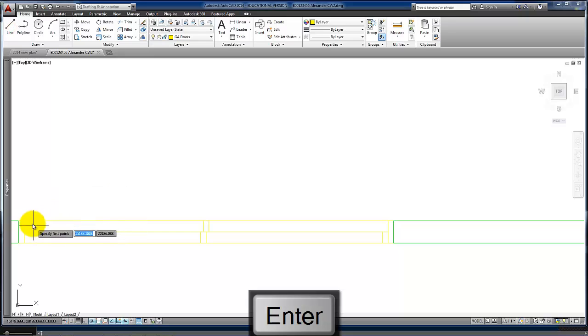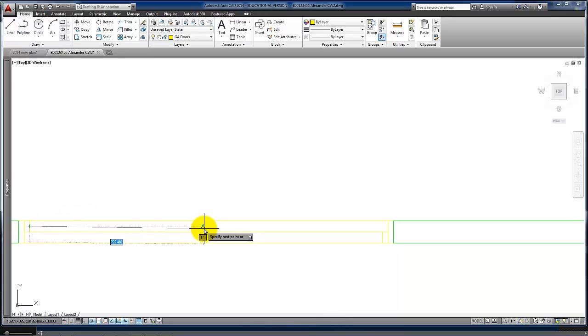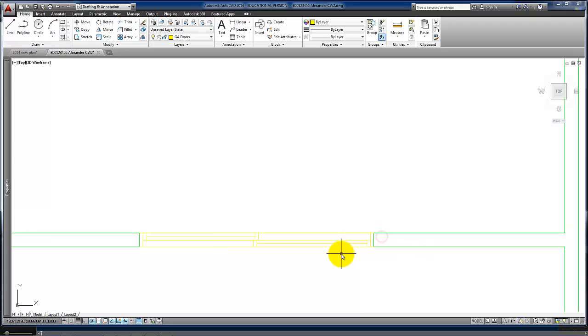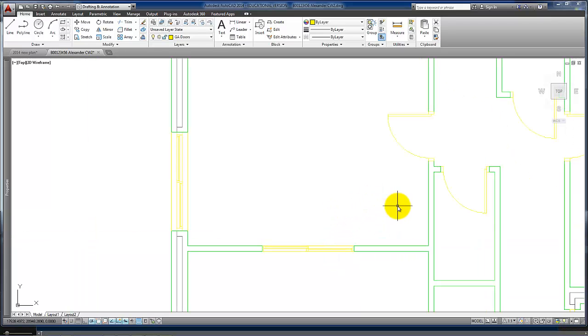Once again, we need to indicate glazing in the doors, and that is the 2 sliding doors finished.